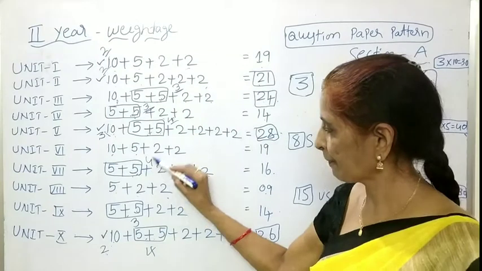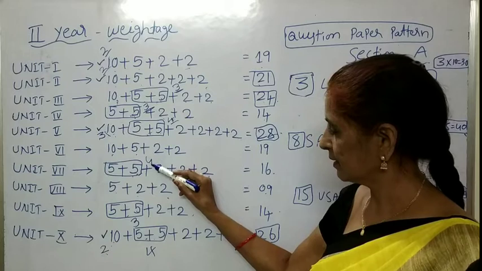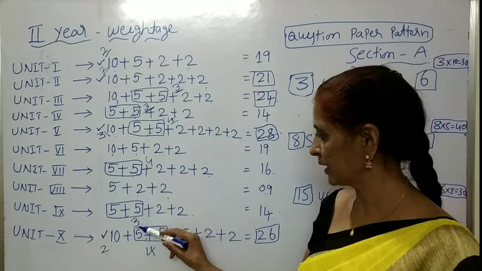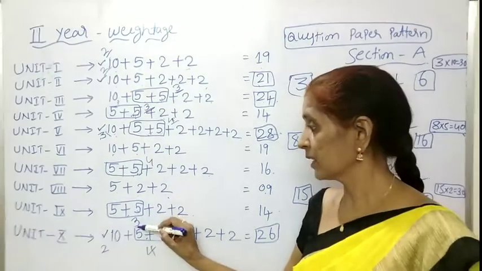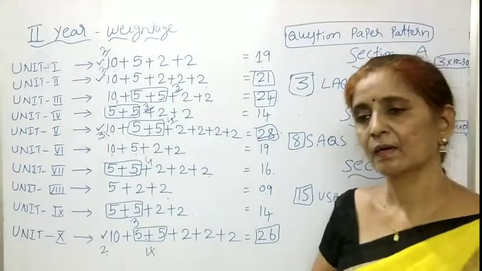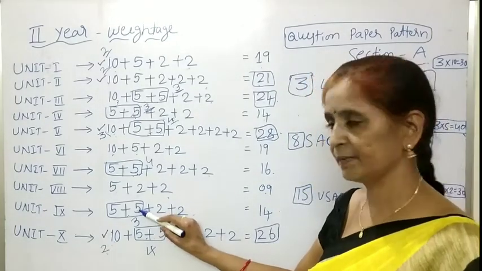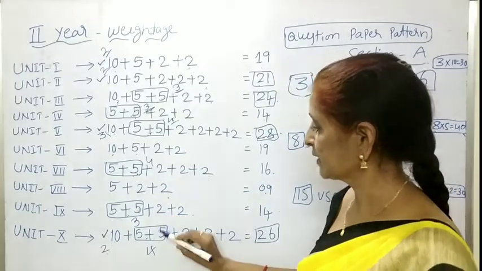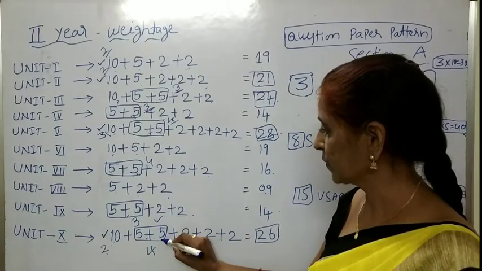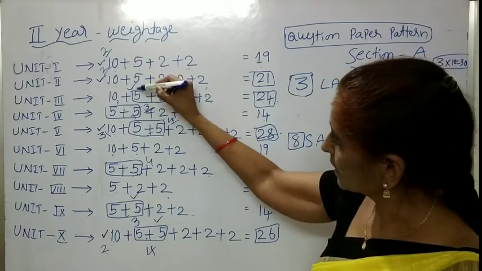From 7th unit, learning 4, you will get 2. So that is the reason, if anyone finds it difficult, concentrate on the 9th unit. By learning 3, you will get 2. The 3 questions are types of pollution, importance of sustainability concept, and why should we protect the environment. So the questions are very easy. So that is the reason, children, the average students first concentrate for the SAQs on 10th unit and on 9th unit. Next one, 3rd and 4th units.